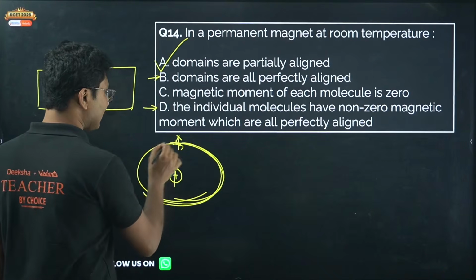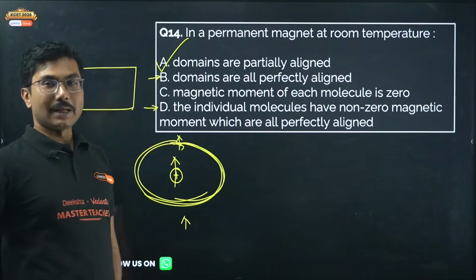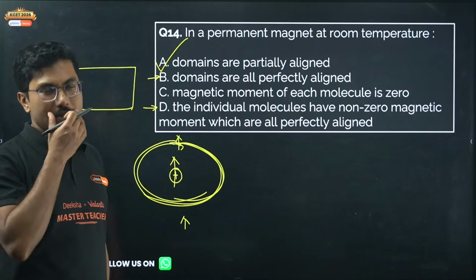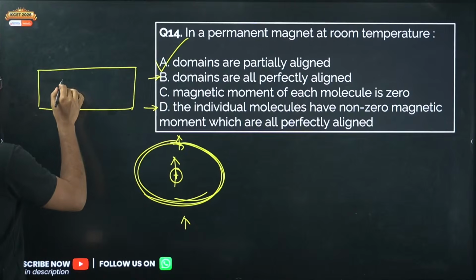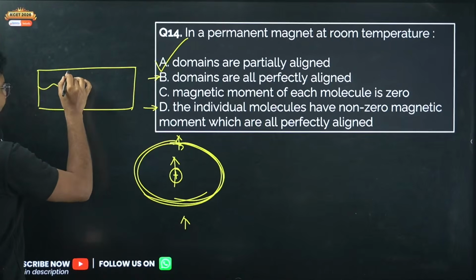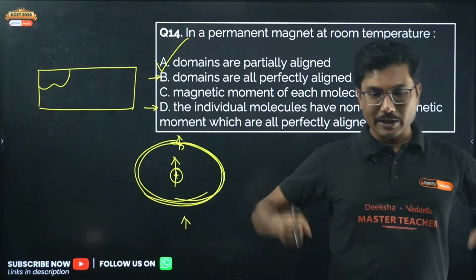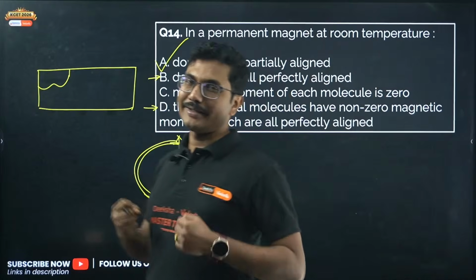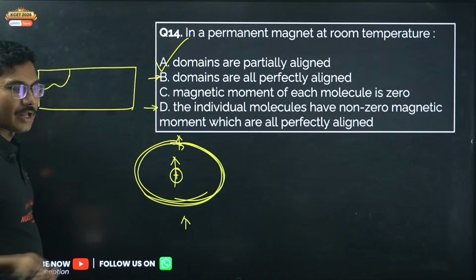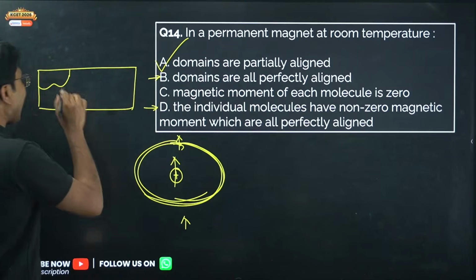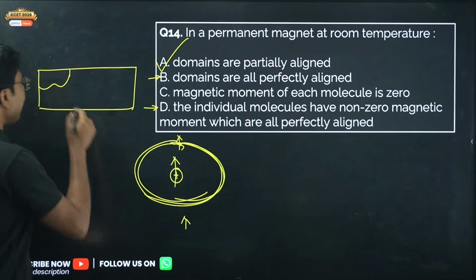When you consider a bulk material, this is one single atom, but in a bulk material there is more than one atom, obviously thousands of atoms. Now, what happens? Some zone or area, they all make a group. They say, okay, we are together, we have to be united against all the external forces, so let us form a zone, and that zone is called a domain. Here all atoms are aligned; they all have the same directional magnetic moment.